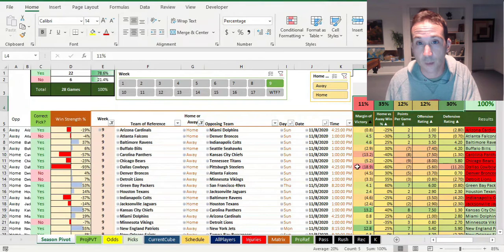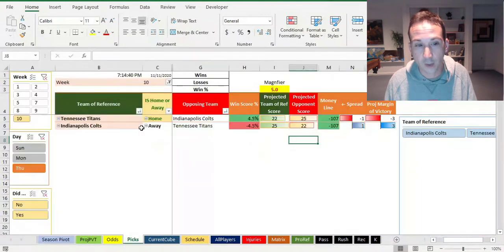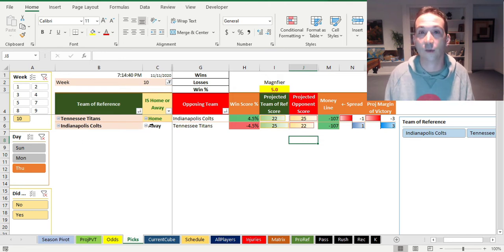And this also doesn't show you point projections, which would normally be over here on this sheet, but I'm not going to show you that yet because that's just for subscribers, and I don't want to share all that yet until this weekend.